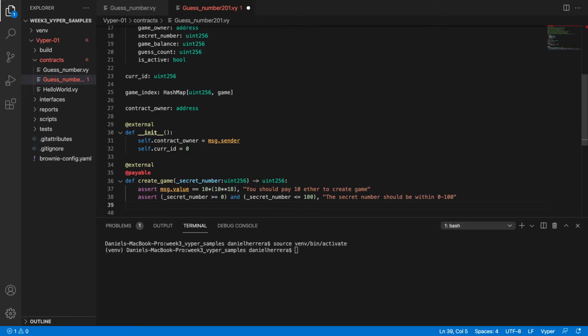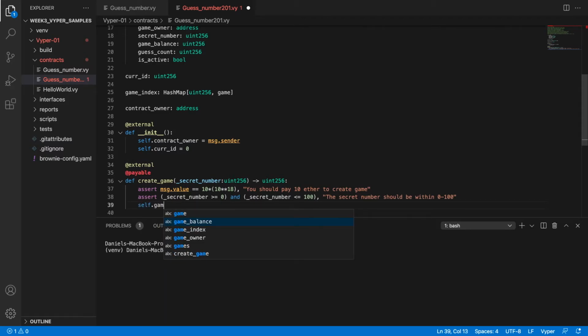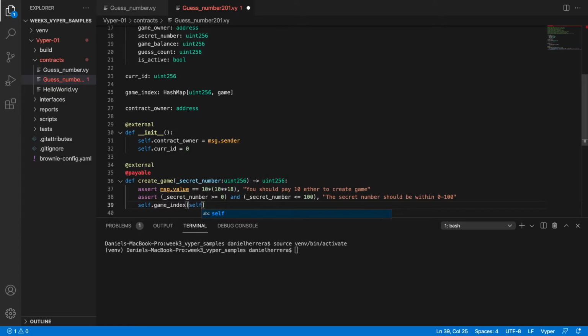Now what we are going to do is something very similar to what we did when we created the previous contract in our constructor at that moment. So we're going to just initialize all the variables or the attributes of that game that we are creating. self.game_index[self.core_id], because we are going to work with the current ID that we have, and at the beginning this is going to be 0.